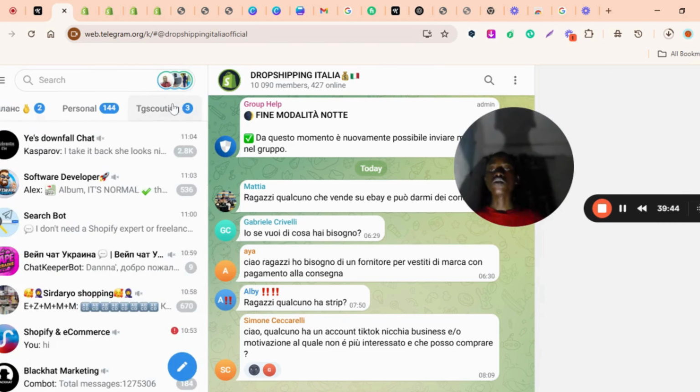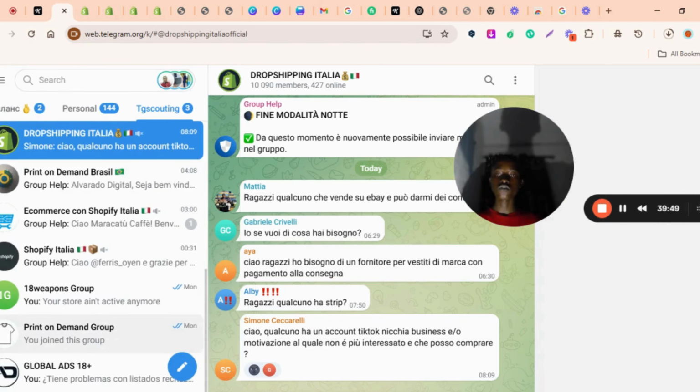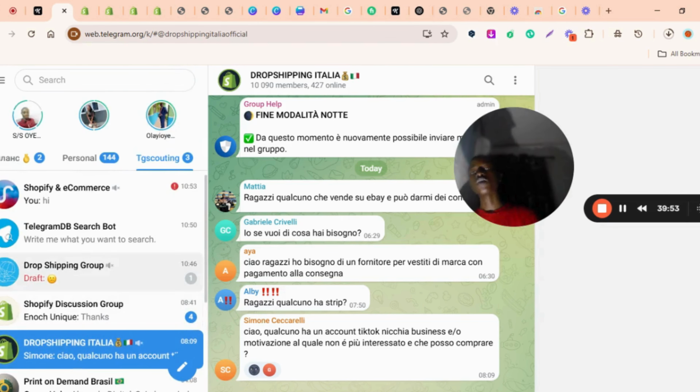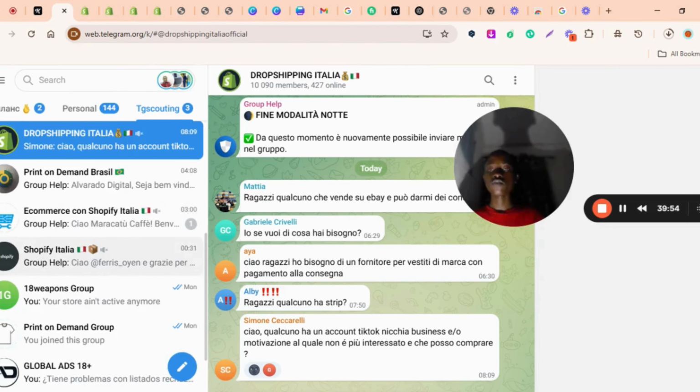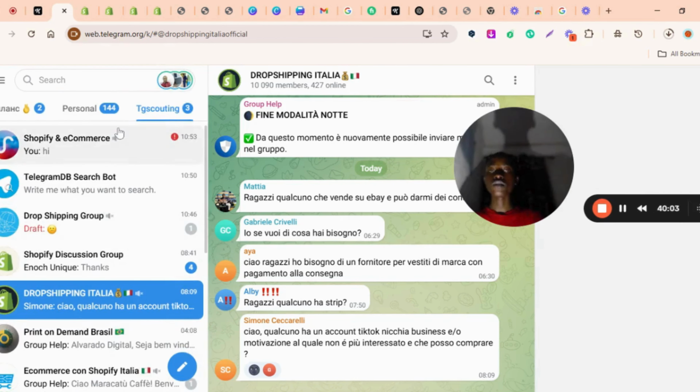I'll share the link of the folder I created for those unique groups. These are not all the elite groups, there are more to it, but these are the ones I found today, and I see that there are many interactions in those groups. So I'll copy the link and send it to you.